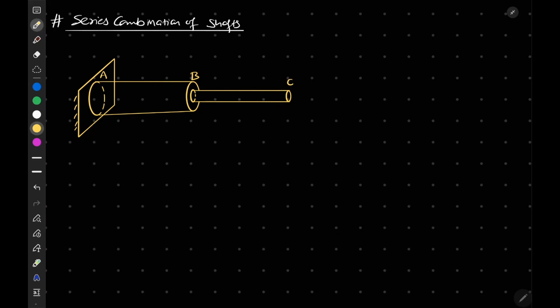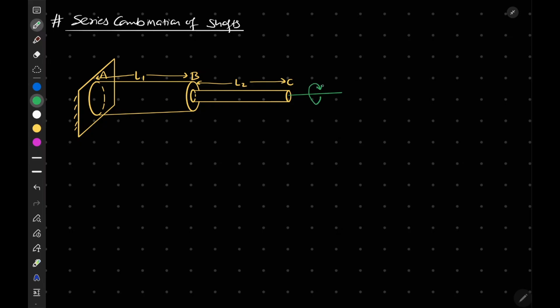Let's say that AB has length L1, and BC has length L2. Now let's say torque T is applied at the free end.